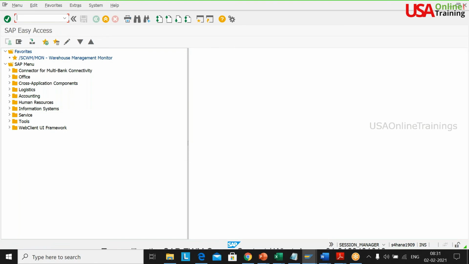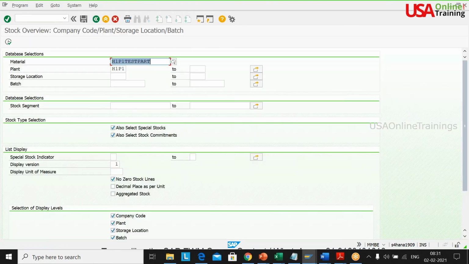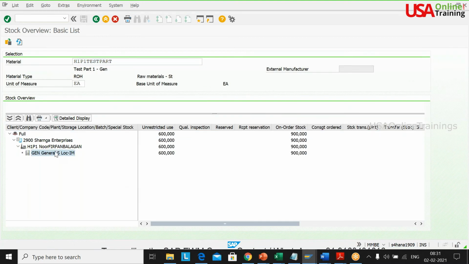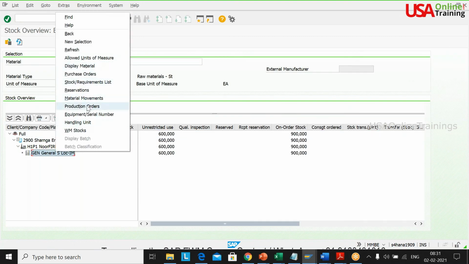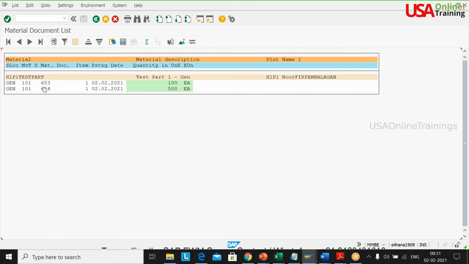Now in both cases I will open the material movements. You can still see those material movements. See what has happened: 101, 101, 653, 654. These 500 pieces I have taken later, and 100 pieces I took through the inbound delivery.